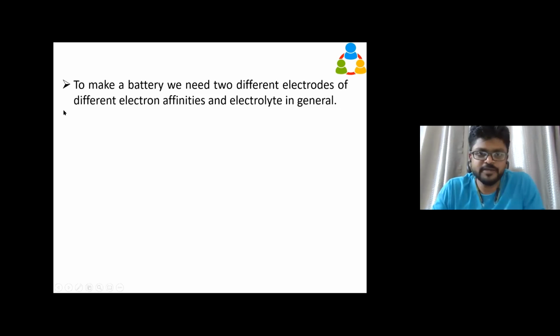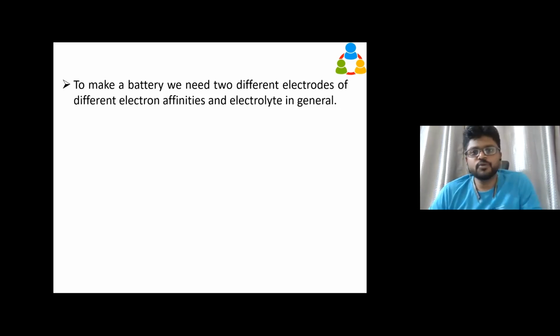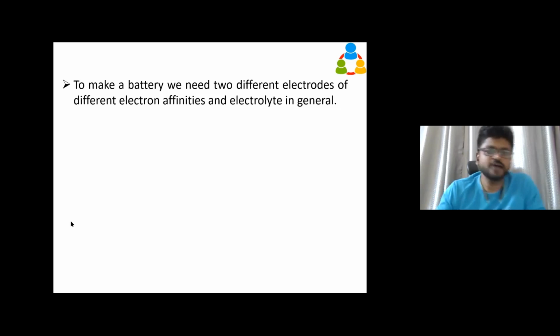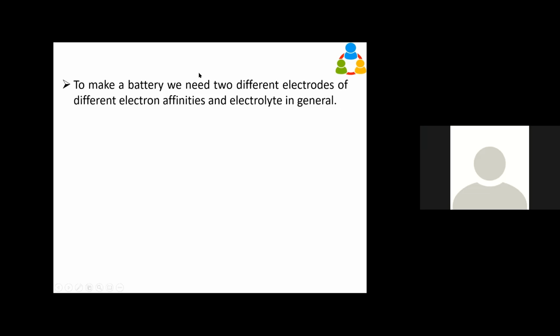Do you guys agree with me? You can say yes or no. Battery is a composition of some elements, which is going to provide the electrical current. As you already said, it's going to give electrical energy. So what is basically available in batteries? Two different types of electrodes; the same electrodes won't work. Two different types of electrodes, and an electrolyte, are a must to make a battery. Are we clear here? Yes, sir.